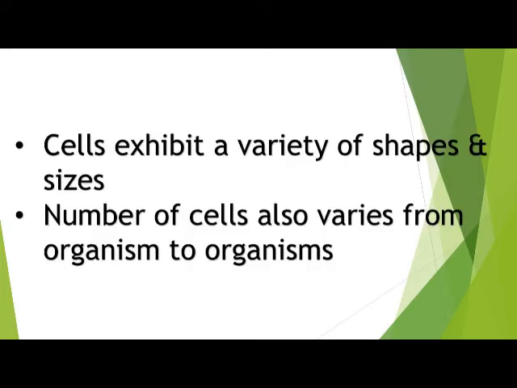Cells exhibit a variety of shapes and sizes. The number of cells also varies from organism to organism. Some organisms are single-celled while others contain a large number of cells.